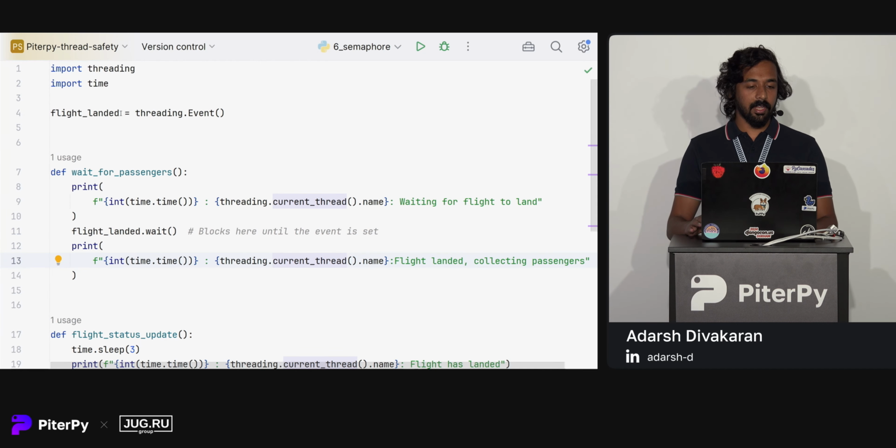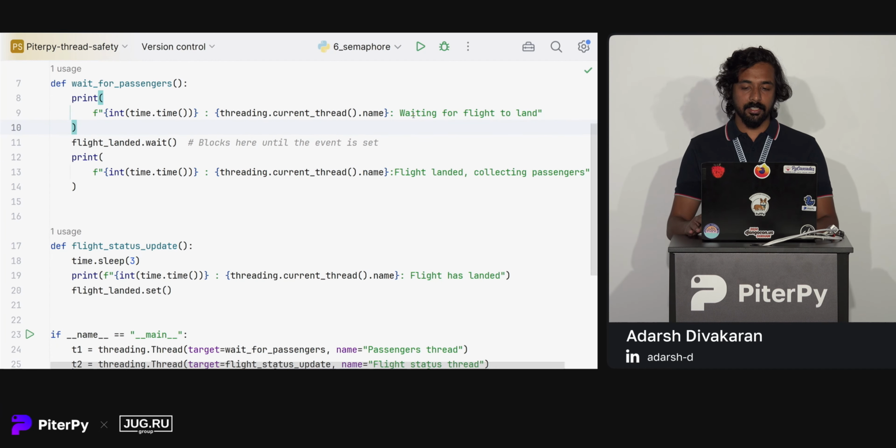So here is our code. We have our event object. Wait for passengers initially prints that it's waiting for the flight, and it calls the wait method on the flight landed object. So the code gets blocked here until the event is set.